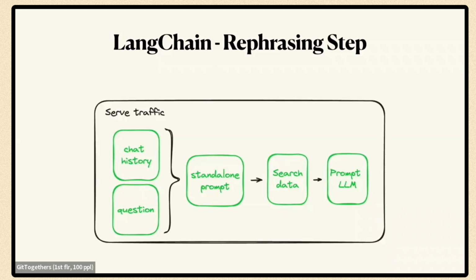What it does is it takes the chat history and the question that's coming in, and it calls an LLM to summarize it, to get a standalone question that doesn't need the chat history. And it uses that to find the context, right? And then passes the context and that summarized question to the LLM. How well this performs really depends on how well that summarization step happened, perhaps on the question that was asked. And the LLM doesn't see the whole conversation.